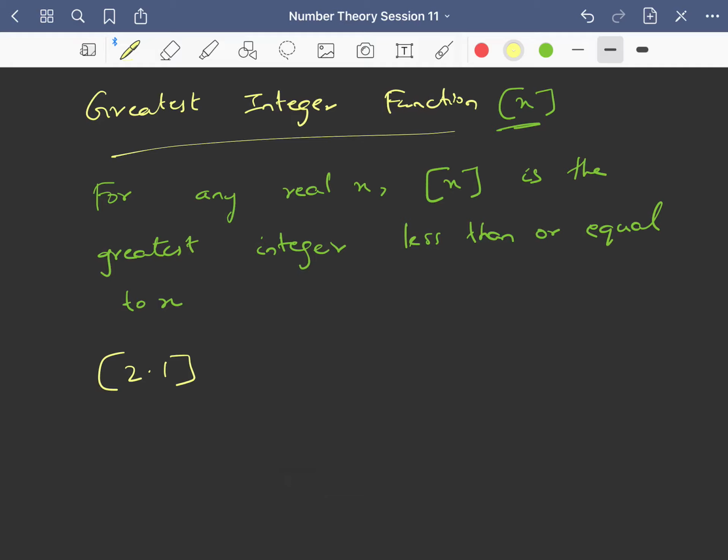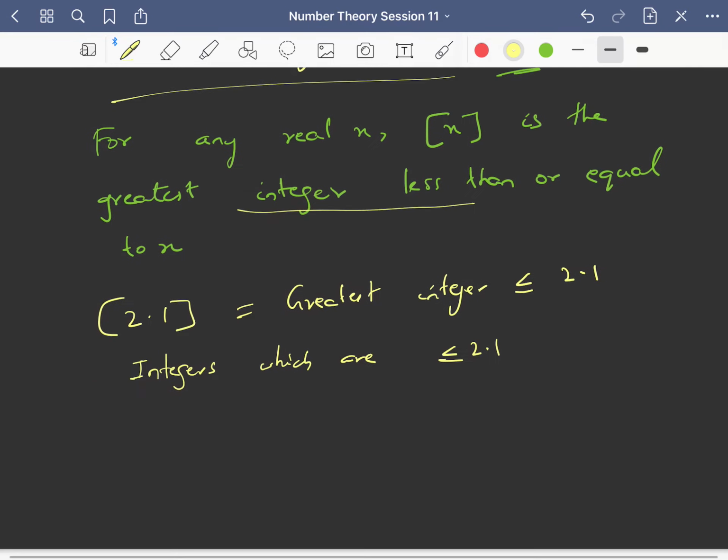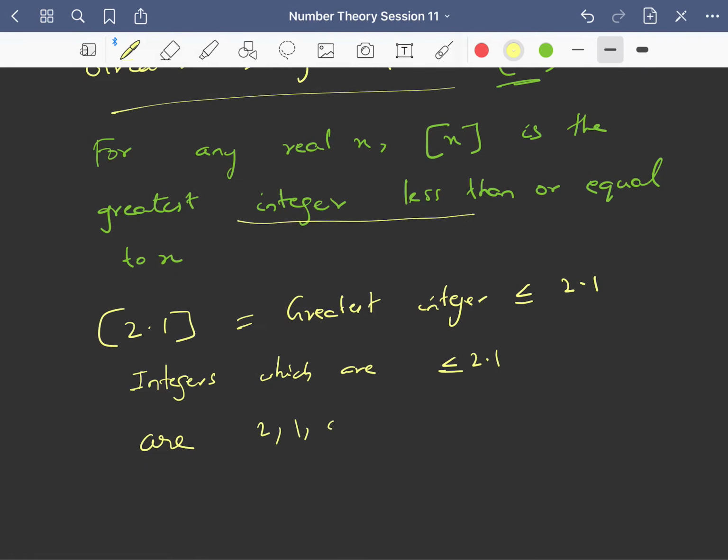So greatest integer of 2.1 means what? It is the greatest integer which is less than or equal to 2.1. Now the integers which are less than or equal to 2.1 are 2, 1, 0, minus 1, minus 2, minus 3 and so on, right? So what is the greatest integer less than or equal to 2.1?